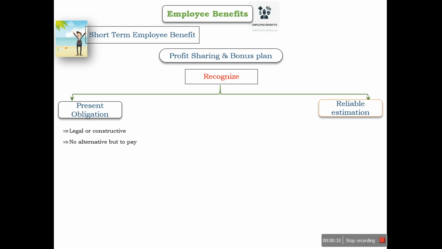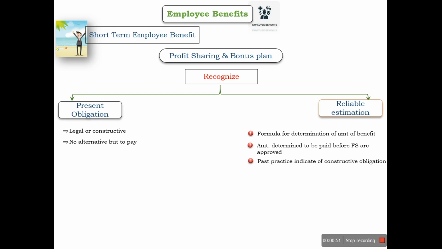Reliable estimation we can judge based on whether there is a formula for determination of the amount of benefit that we need to pay to the employees, and we can determine the amount and it has been approved for payment before the financial statements are approved, and there is a past practice that indicates a constructive obligation. In this case, if we do not pay the employees, there may be a risk of deteriorating the relationship between employees and employer, and some employees might leave the organization, which the employer does not want.